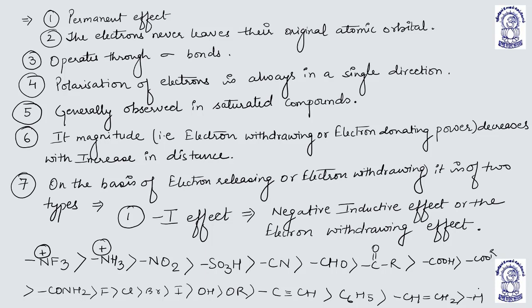Understood? The negative power, that is negative inductive effect power of the groups, I have written in the decreasing order with reference to the hydrogen. Okay?